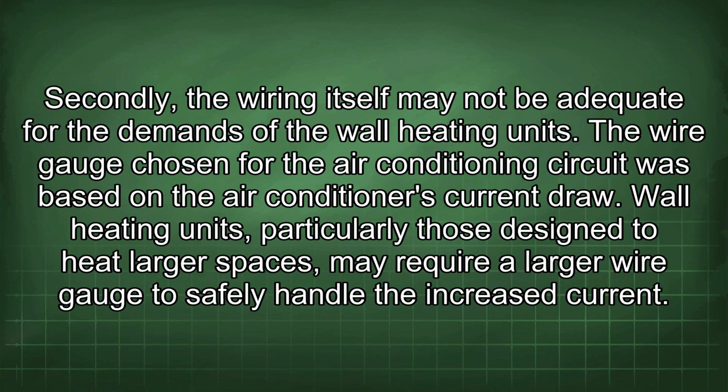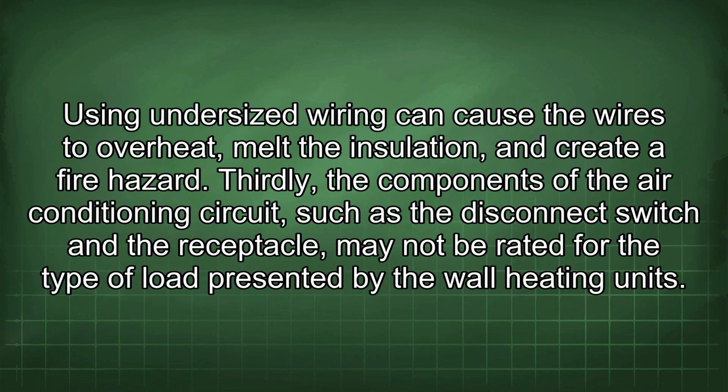Secondly, the wiring itself may not be adequate for the demands of the wall heating units. The wire gauge chosen for the air conditioning circuit was based on the air conditioner's current draw. Wall heating units, particularly those designed to heat larger spaces, may require a larger wire gauge to safely handle the increased current. Using undersized wiring can cause the wires to overheat, melt the insulation, and create a fire hazard.